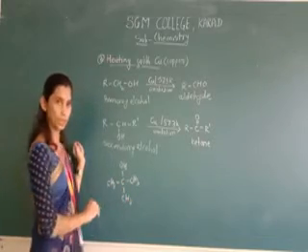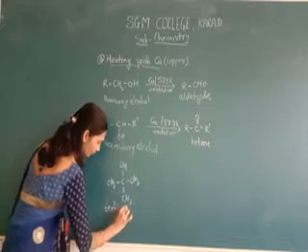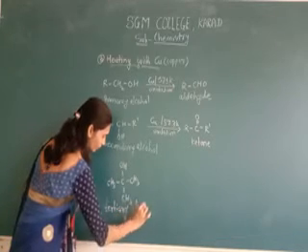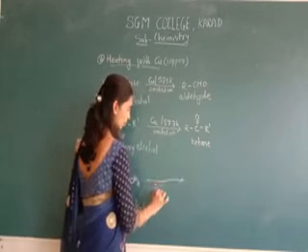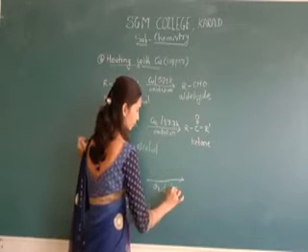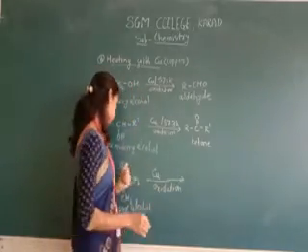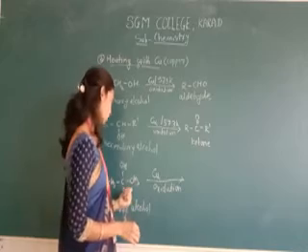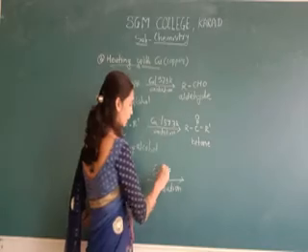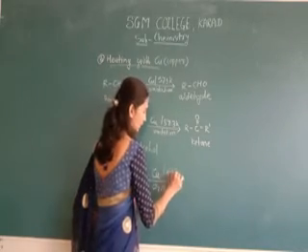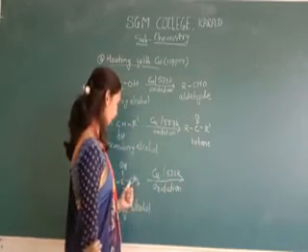It's our tertiary alcohol. Now here it also undergoes oxidation. Vapors of this tertiary alcohol are passed over copper at temperature 573 degree Kelvin. Now what happens here?